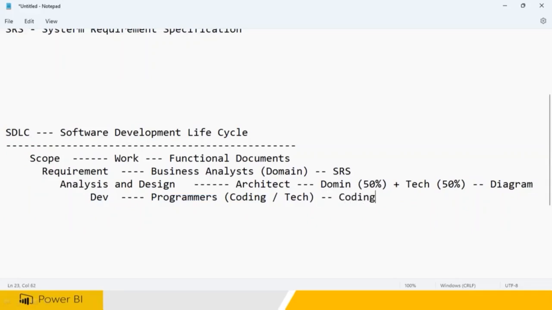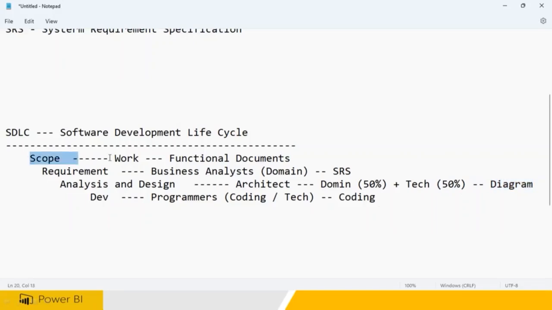So from the analysis phase, you get a diagram, you get a DFD. DFD means data flow diagram, ERD, entity relationship diagram, and high level designs, low level designs. A lot of design documents are going to be given by the architect. Lots of tools are available: Erwin tools, lots of other tools, UML documentation, lots of other things in the software industry we are going to be using, and we give the diagrams for the software. So this page looks like that. When you click on this button, it looks like this. So every design will be created and given.